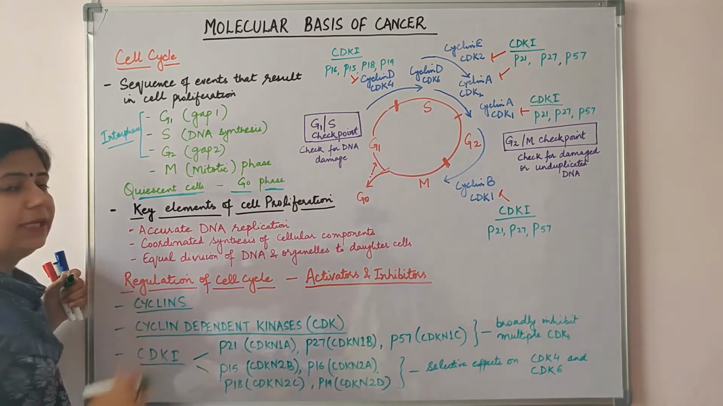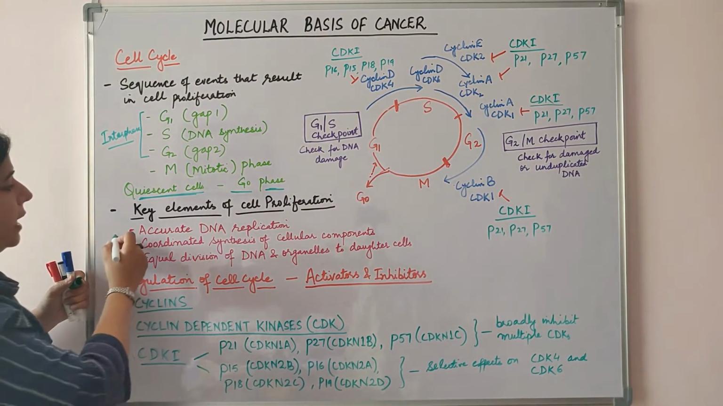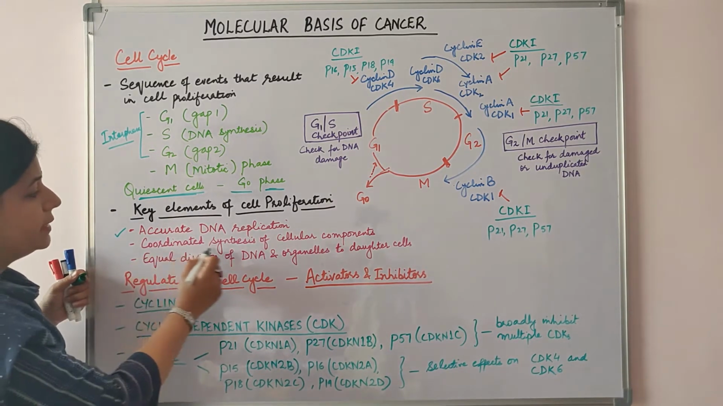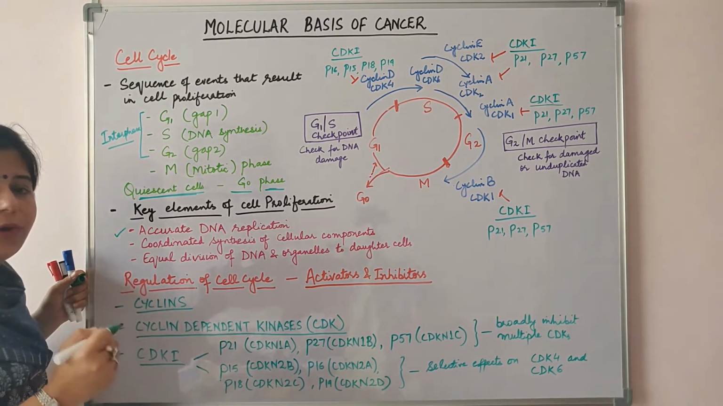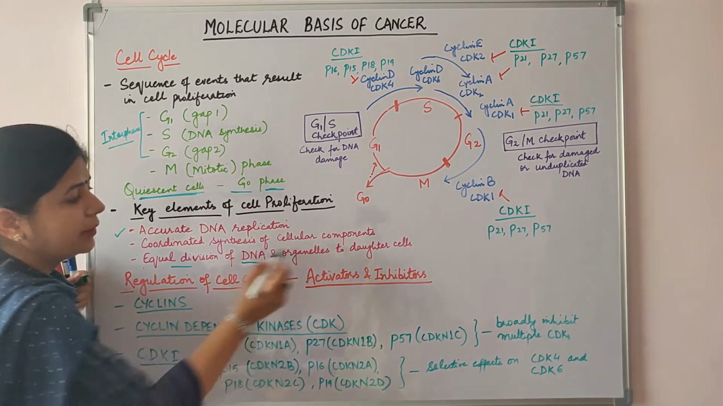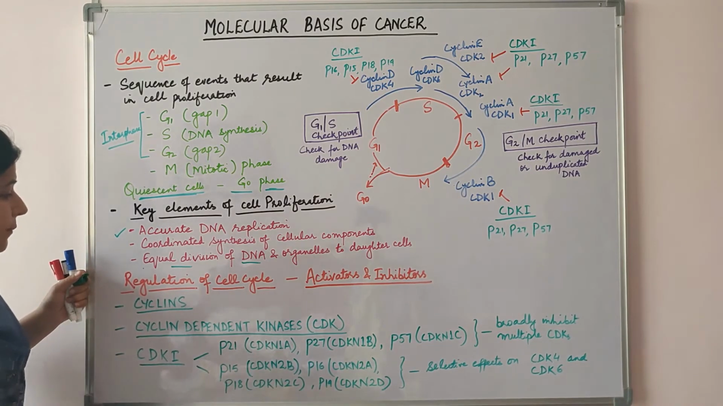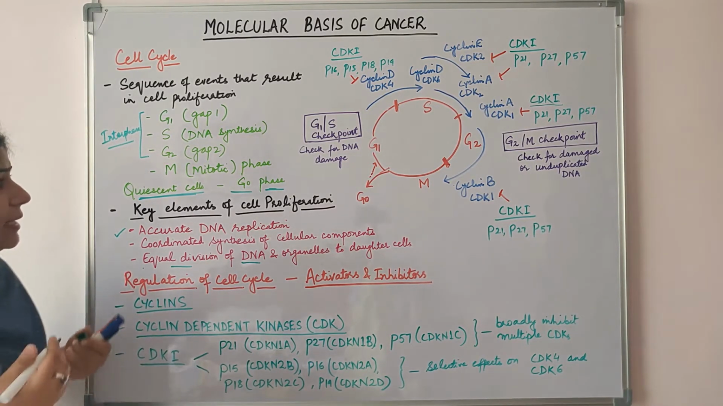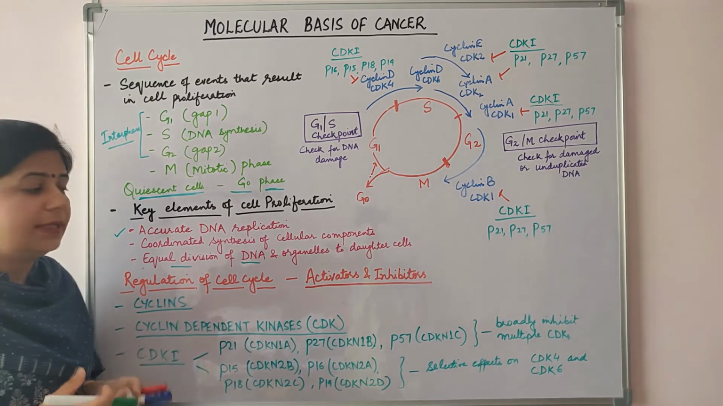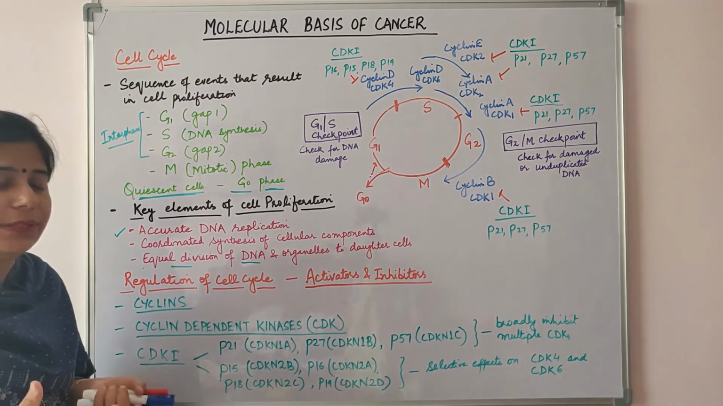Now what are the key elements of cell proliferation? Accurate DNA replication, then coordinated synthesis of cellular components, and equal distribution of DNA and organelles to the daughter cells. Now how is this cell cycle regulated? The cell cycle is regulated by various activators and inhibitors.